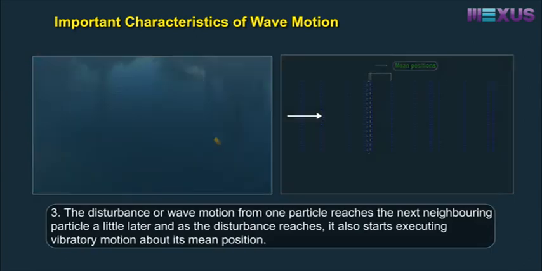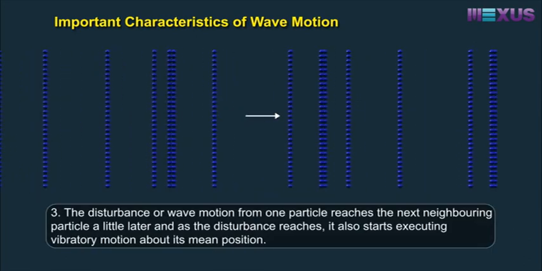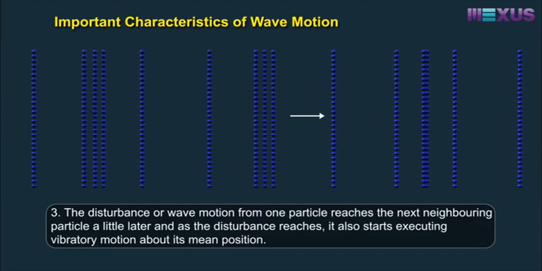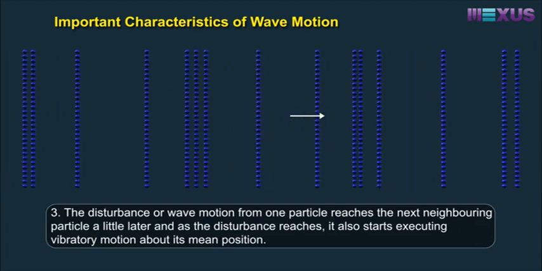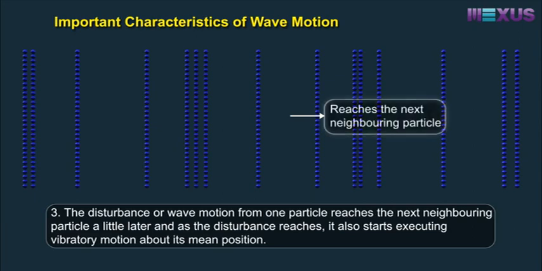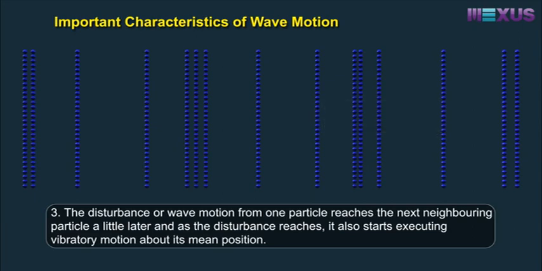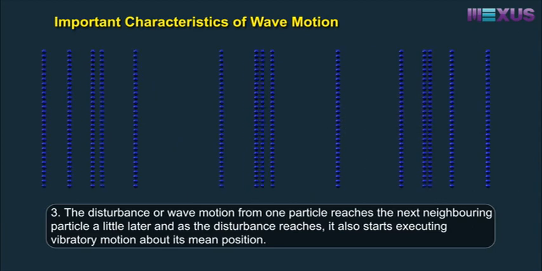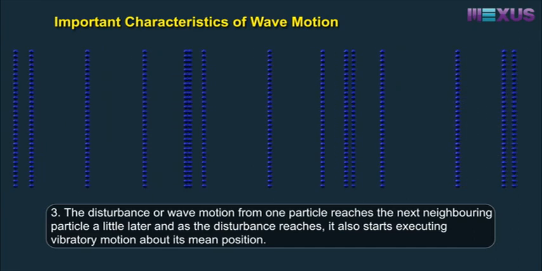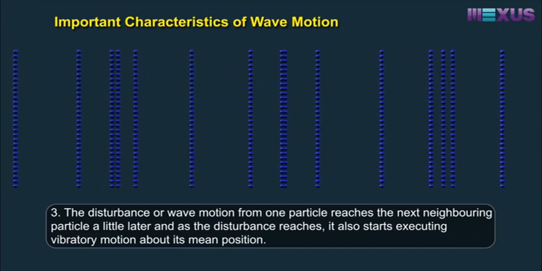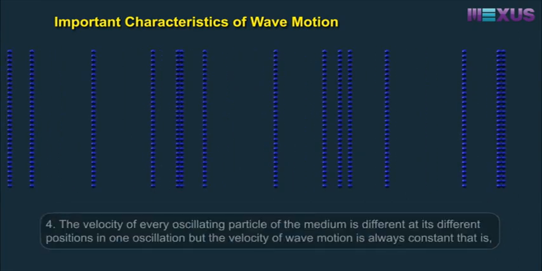3. The disturbance or wave motion from one particle reaches the next neighboring particle a little later, and as the disturbance reaches, it also starts executing vibratory motion about its mean position. 4.